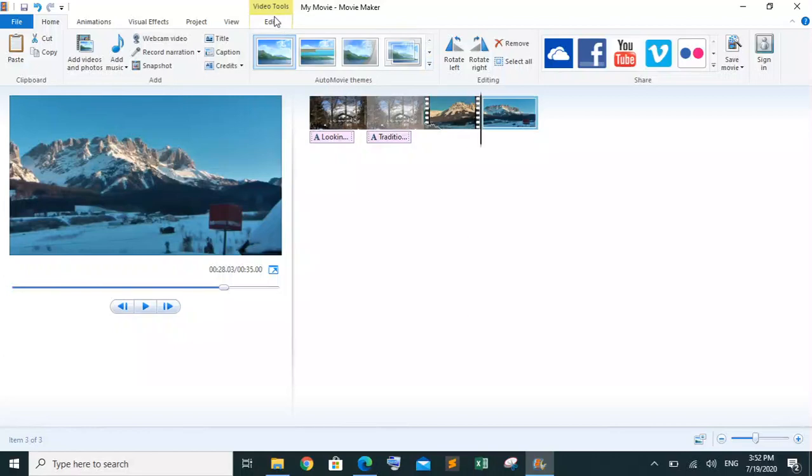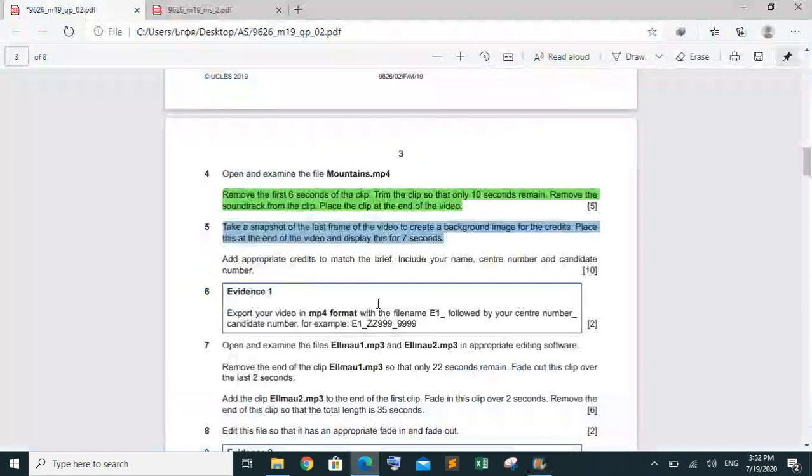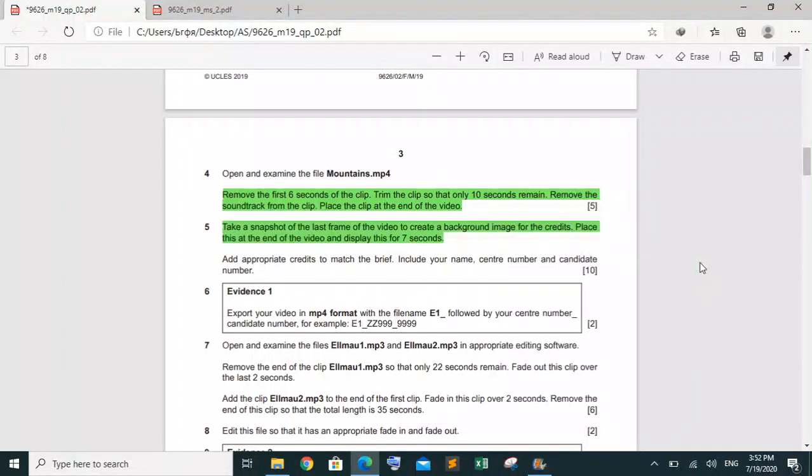So we will go to the edit option. The duration is 7 seconds. If it isn't 7 seconds, you just have to change the duration in that case. This is done. Then he is saying to add appropriate credits, match the brief, and include your name, center number and the candidate number.